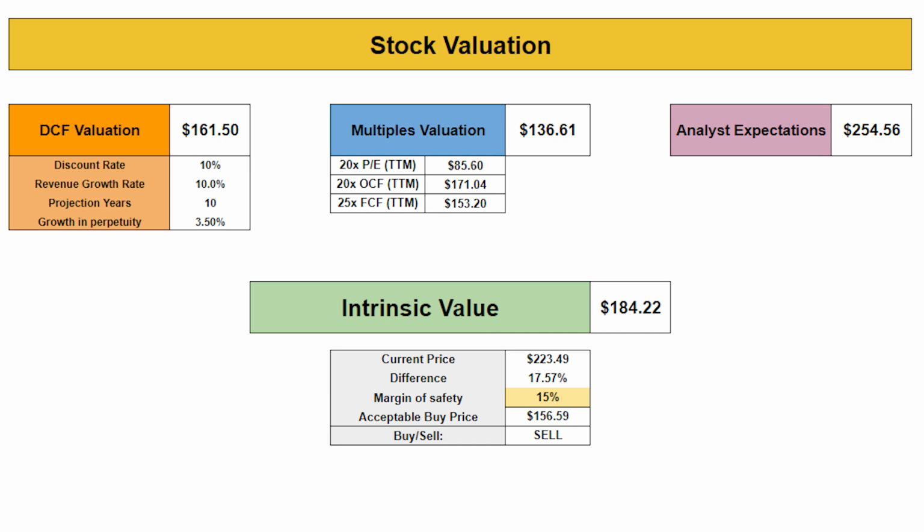Furthermore, the analyst target price is $254.5. Putting it all together, we get an intrinsic value of $184.22. And using a 15% margin of safety, we get an acceptable buy price of $156.6, suggesting that the stock at the current levels is overvalued.